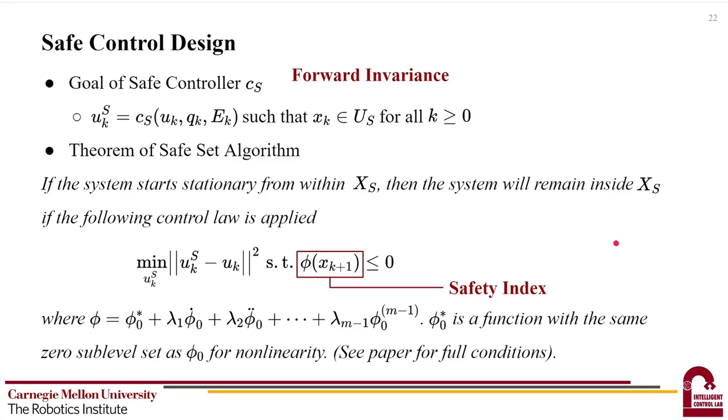It is not obvious how the forward invariance can be achieved. Luckily, our prior work provides a principled way to design the safe controller to achieve forward invariance. The theorem basically says that as long as we can synthesize a safety index phi and enforce a constraint of phi less than or equal to 0 throughout the control, the forward invariance is guaranteed. Specifically, phi should be written as the linear combination of the function phi0 star and different derivatives of phi0. The function phi0 star can be any function that has the same zero sublevel set as phi0, and it is introduced to non-linearly shape the boundary of the forward invariant set. For other conditions that should be met, please see our paper.